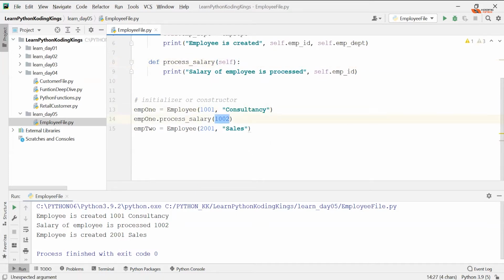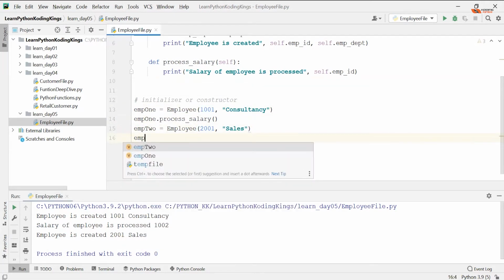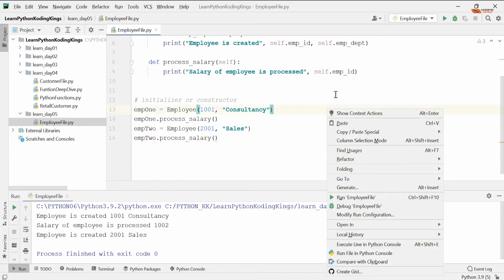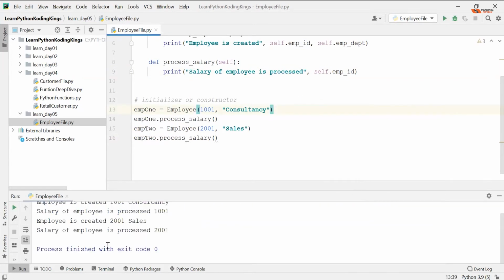So you don't need this parameter anymore. You can directly call employee1.process salary and you will get the same employee ID, that is 1001, and the salary will be processed for you. The same thing happens with employee 2. So employee2.process salary and employee 2 will get 2001 here. Let's see if it works that way. See, the salary of employee is processed, 2001.